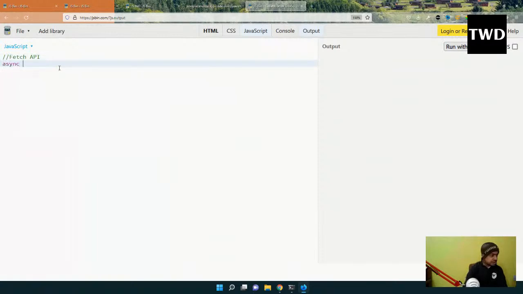So let me do async function fetchUsers, and then const. This fetch API is inbuilt in the browser, and it was added in 2015. Okay, const res equal to await fetch.